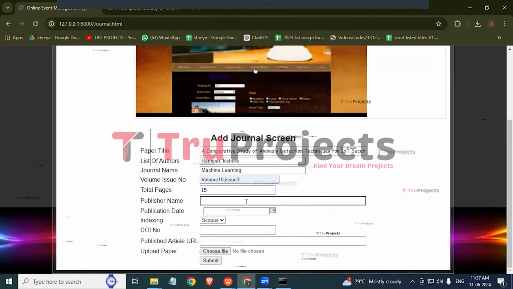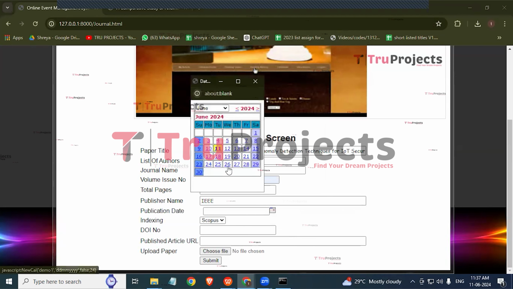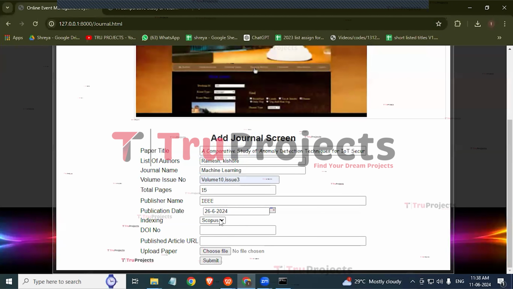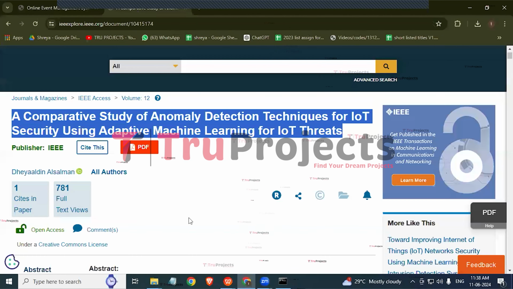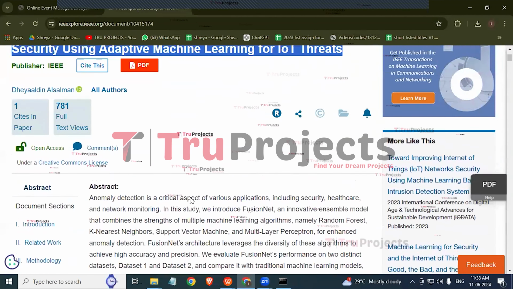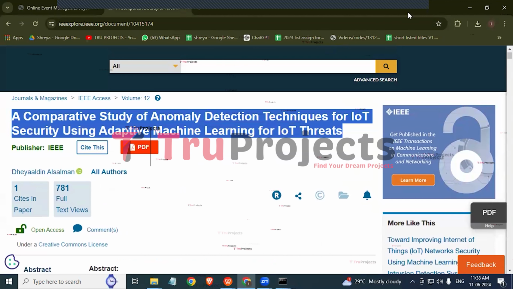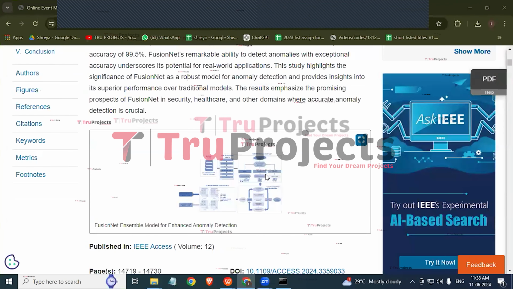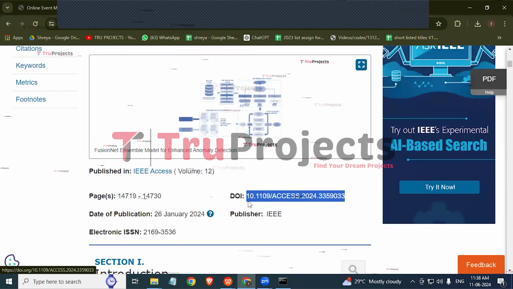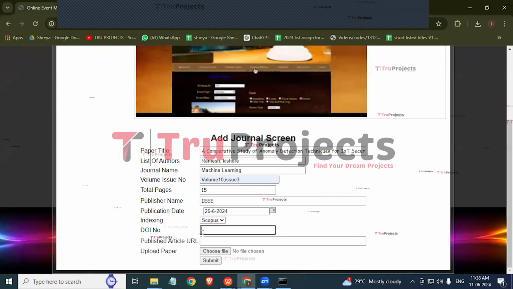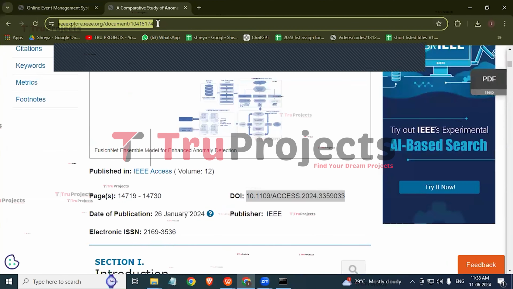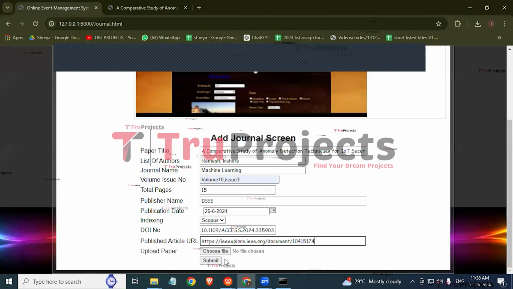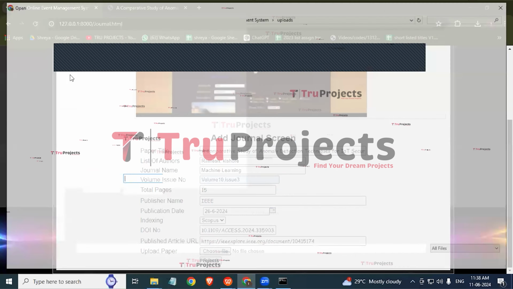And here we need to provide the publisher name. So the publisher name is IEEE. And the publication date would be 26 June. And the indexing is Scopus. DOI number, copy the DOI number from here. So this is the DOI number, copy it, get back to the application, paste it here, and give the URL here. So copy the URL, get back to the application, paste it here, click on choose file to upload the paper.